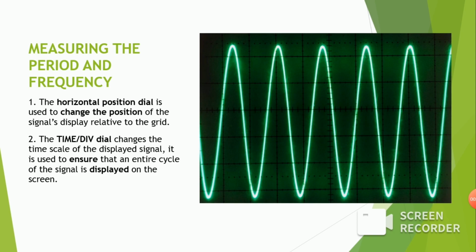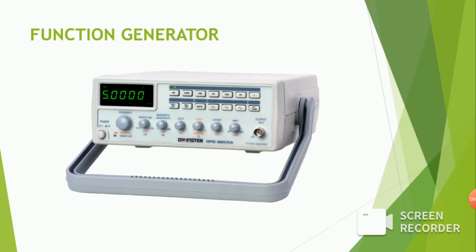The horizontal position dial is used to change the position of the signal display relative to the grids. The time per division dial changes the time scale of the displayed signal. It is used to ensure that an entire cycle of the signal is displayed on the screen.